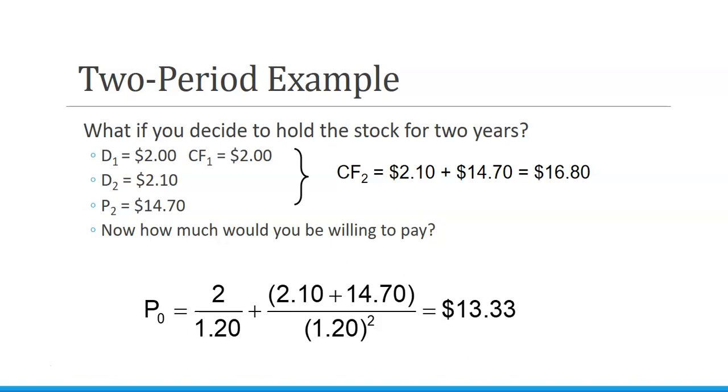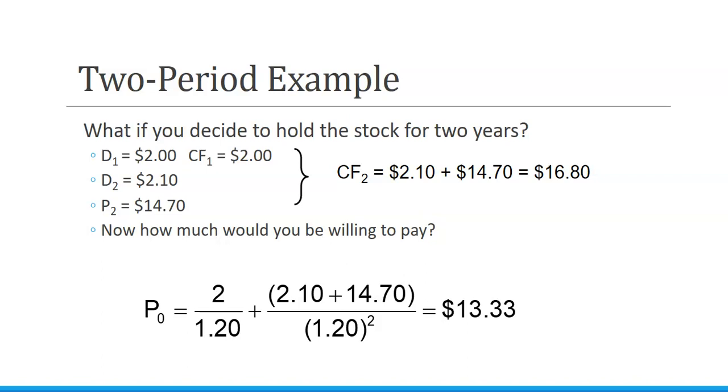And so the cash flows from that future dividend and from the future price, we discount those back. The present value of those future cash flows is still $13.33.